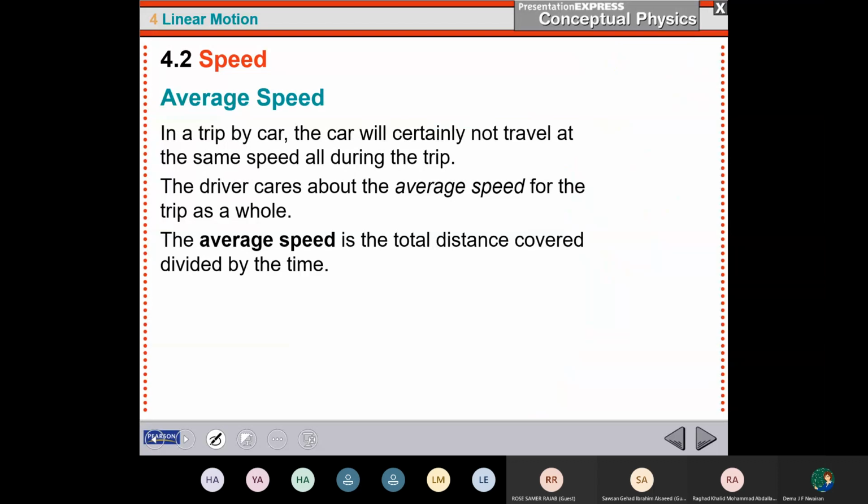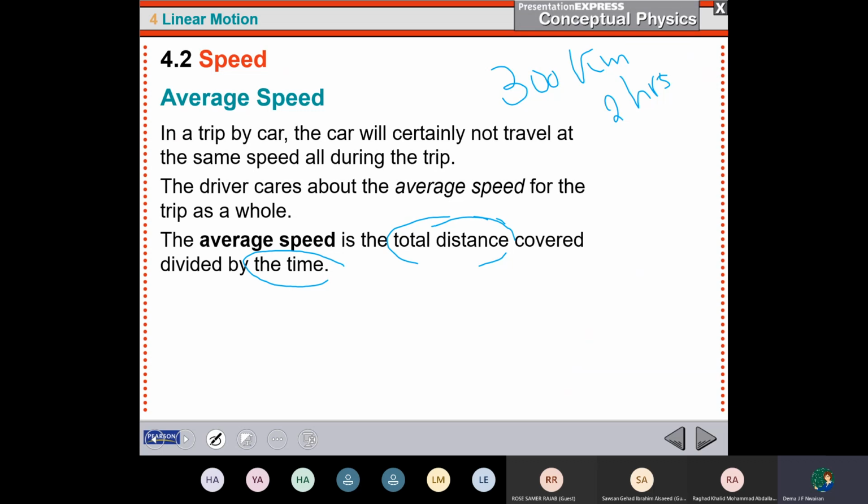Now, since I cannot drive with the same speed during the trip, I need another thing that gives me an average speed of my car during this trip. How can I find the average speed? I find the total distance covered divided by the time. As an example, my trip has a distance of 300 kilometers and it takes me 2 hours.